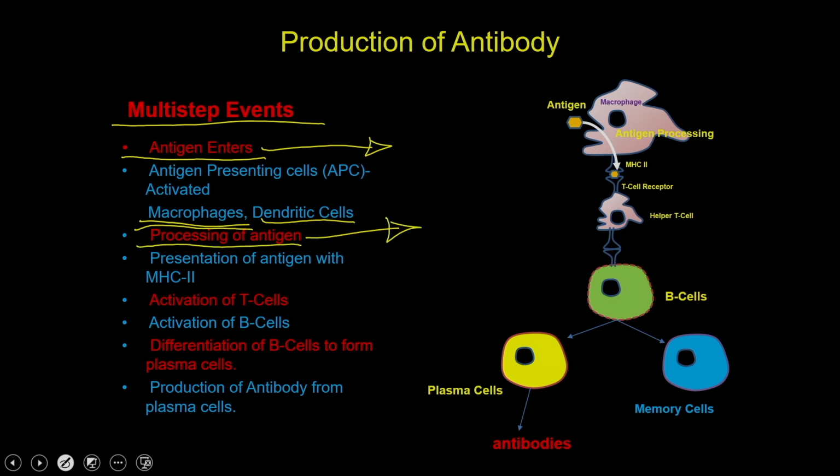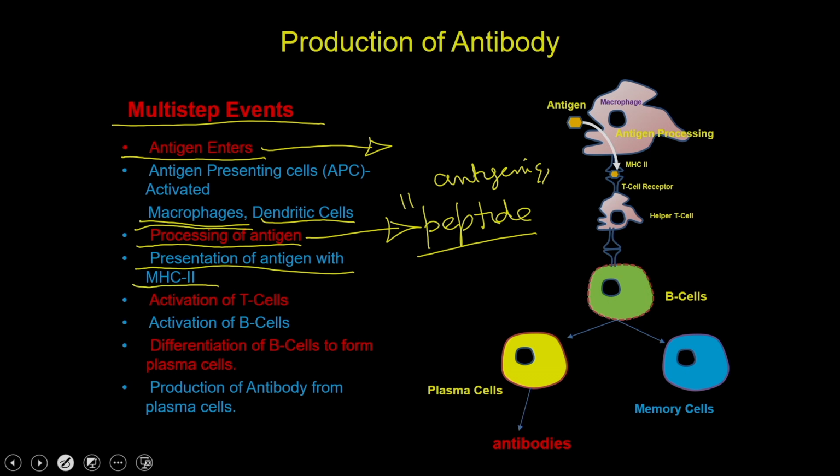What is meant by processing the antigen is that they are going to digest this antigen and generate the antigenic peptides, which means the organism is destroyed and then you are selecting the peptides which are antigenic, and then these antigen presenting cells will present these antigenic peptides with the help of the MHC class II.